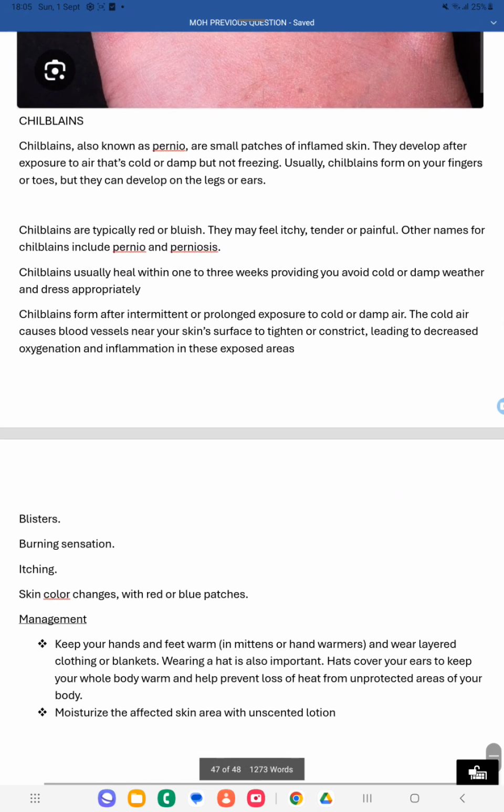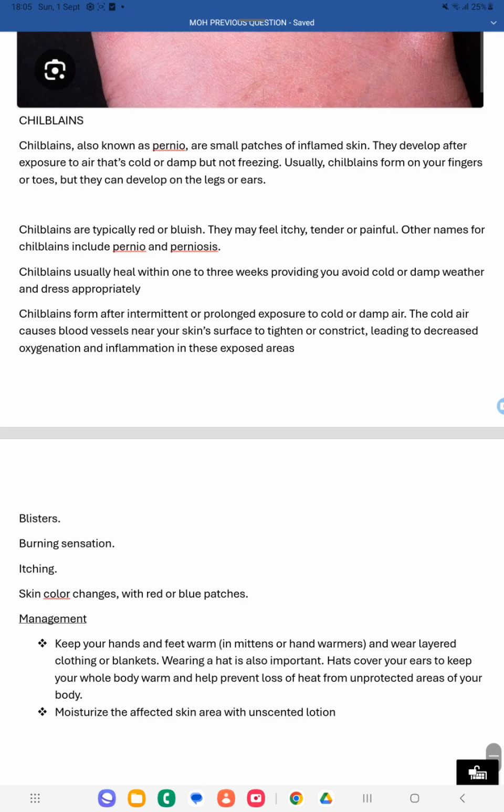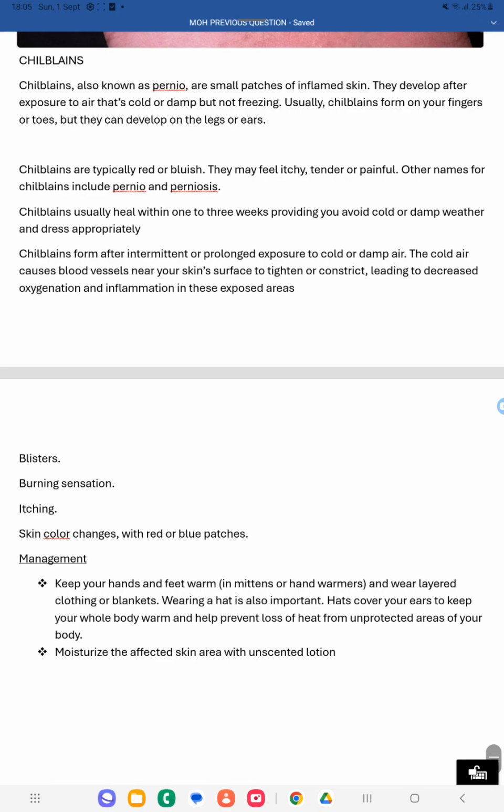Other symptoms will be blister formation, burning sensation, itching, and the skin color will change into red or blue patches. So these are the symptoms of chilblains, and for management you always have to keep the hands and feet warm. Wear layered clothing or a blanket, and wearing a hat is also important.